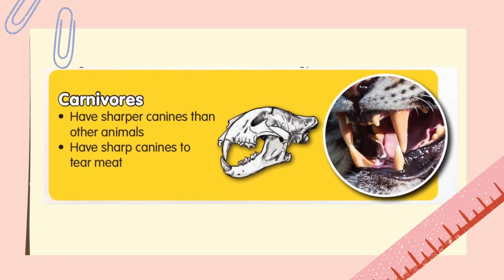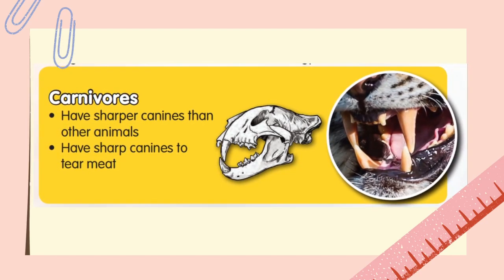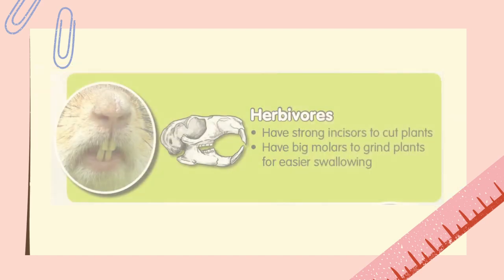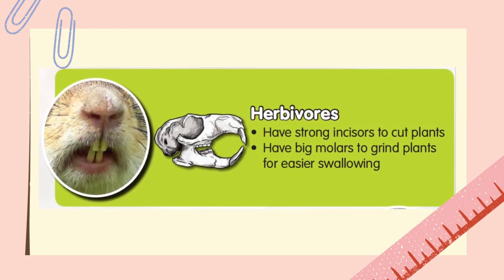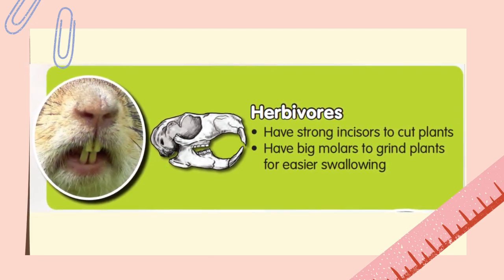Let's see about carnivore. Carnivores have sharper canines than other animals, to tear the meat. But herbivores have strong incisors to cut plants and big molars to grind plants for easier swallowing.